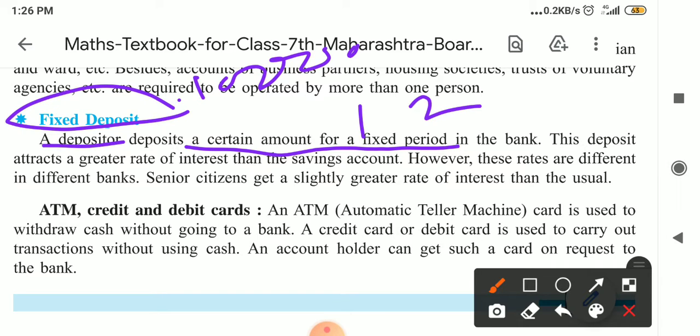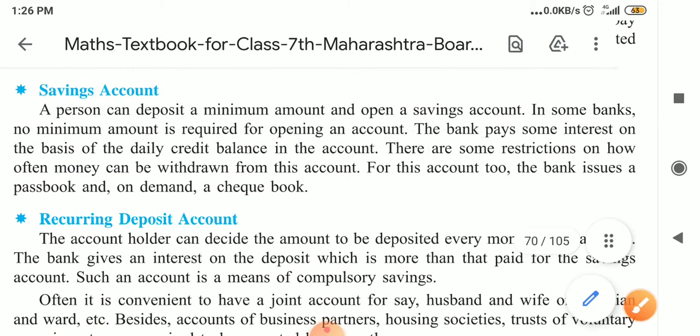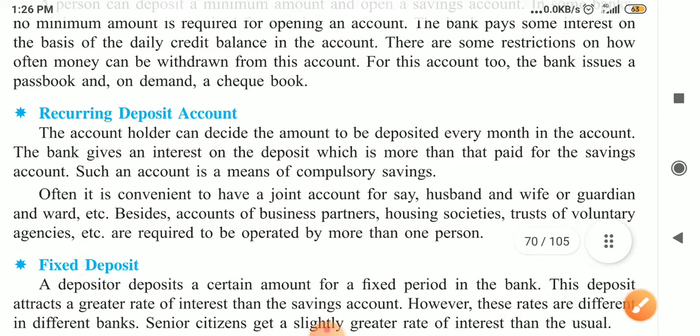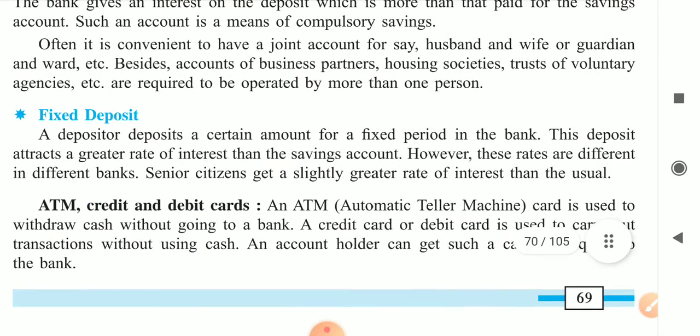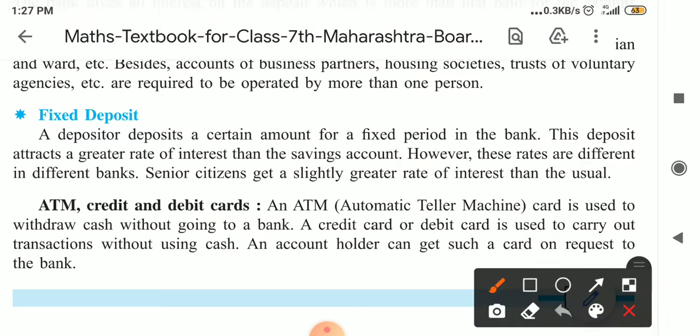They make the fixed deposit in a bank, and on it the bank provides us interest. These kinds of accounts are called a fixed deposit account. This deposit attracts a greater rate of interest compared to the savings account and the recurring account.